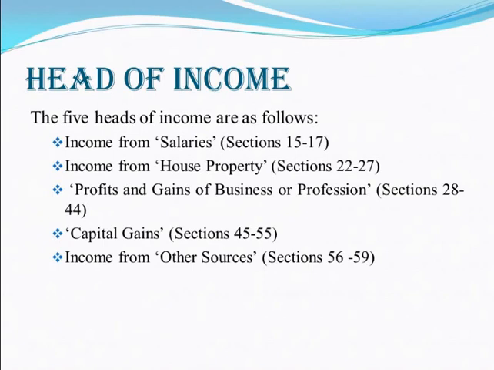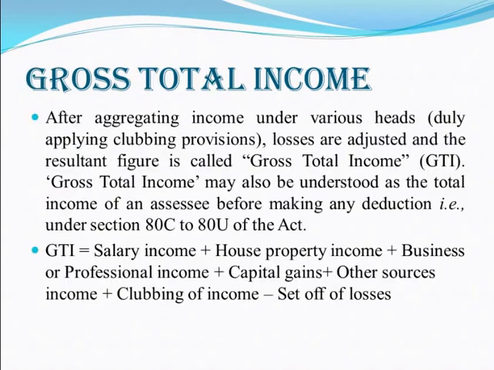Next one regarding the heads of income. According to the Income Tax Act, there are 5 heads of income. The first one is income from salaries. Second one is income from house property. Third one, profits and gains of business or profession. The fourth one is capital gains. And the last one is income from other sources.